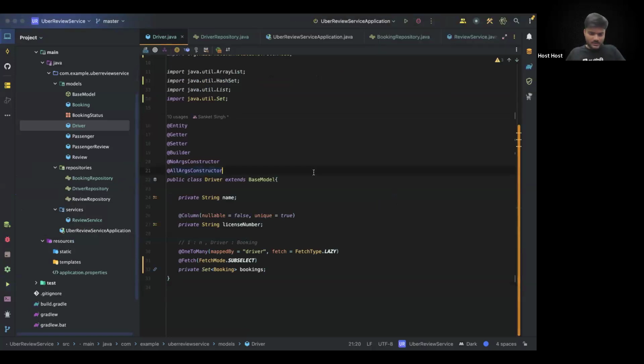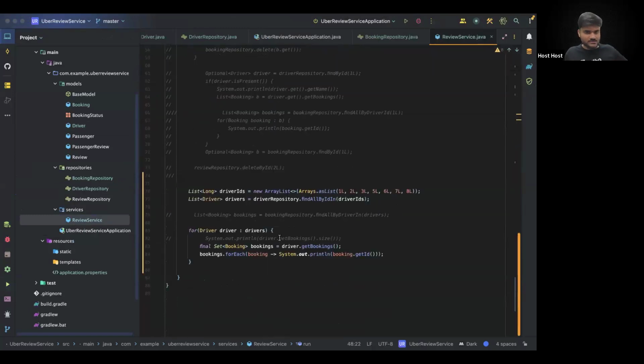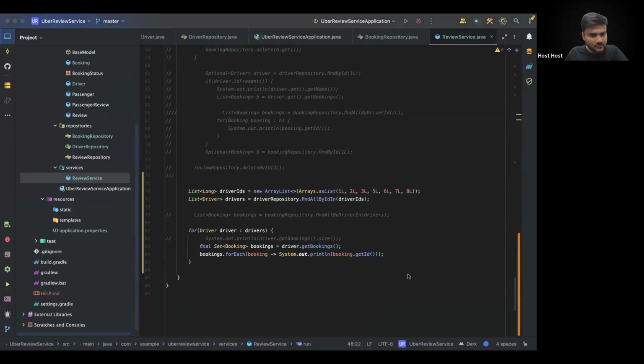Okay. So let's go step by step once more. Initially, we had a problem of N+1 queries. What was the N+1 query problem? To get the bookings of all the drivers, we were iterating on each and every single driver and getting the bookings. Somnath, are you able to get this point? We were going to each and every individual driver and getting the bookings. Can I say that?